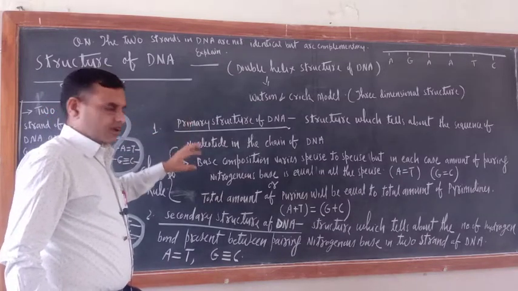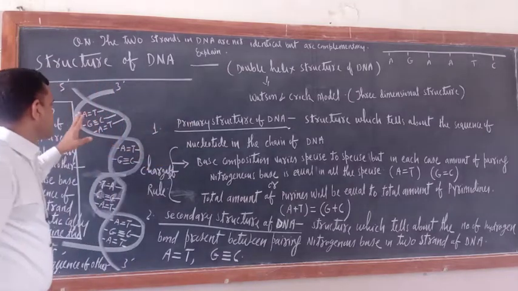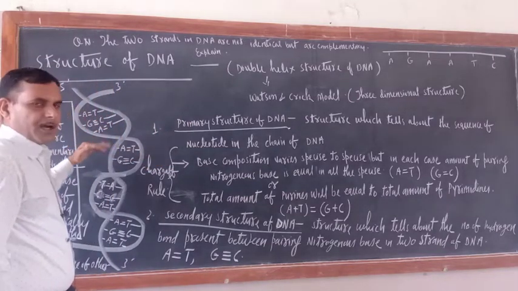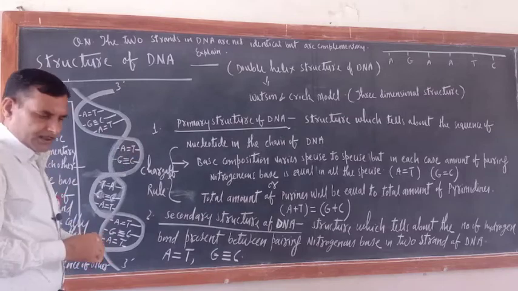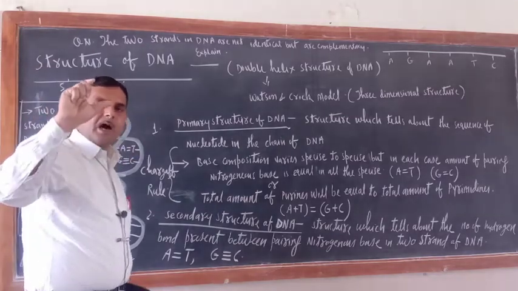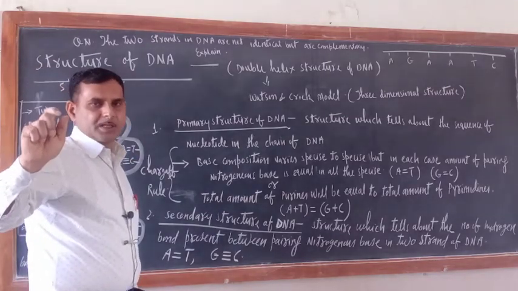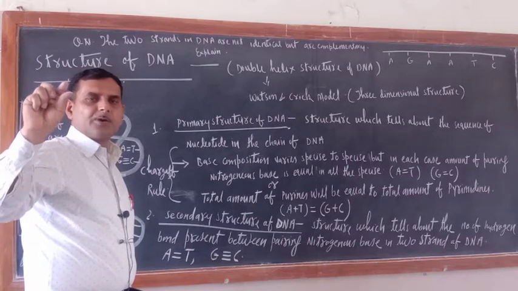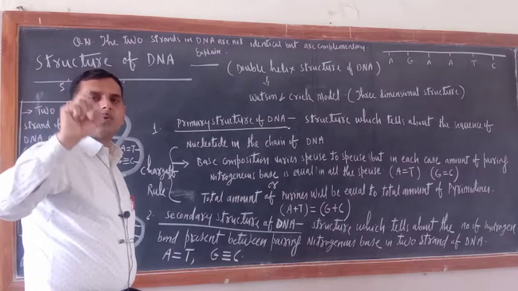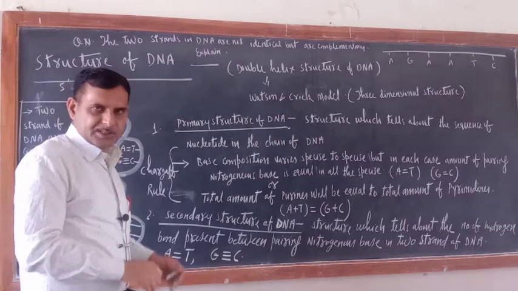Now, in the previous video, yesterday's video, what did I teach you? I taught you the nucleotides and how two nucleotides are held together. Two nucleotides are held together by a phosphodiester linkage.